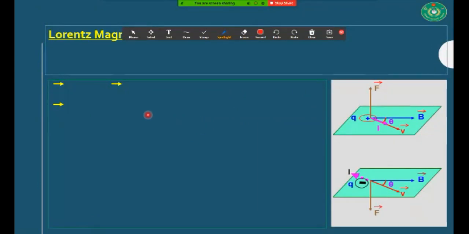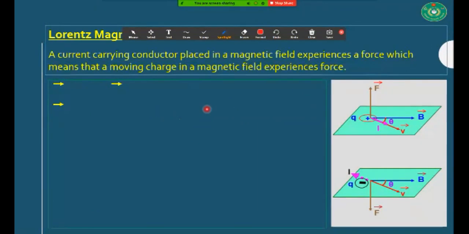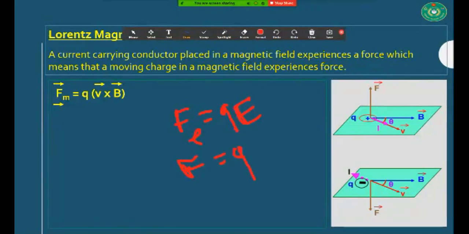Okay, now I'm going to discuss Lorentz force. Lorentz force is nothing but the combination of electric force and magnetic force. You know it very well that electric force F is equal to QE, and magnetic force you know already, that is QVB sine of theta. Since it is a cross product of V cross B, that's why it is QVB sine of theta.